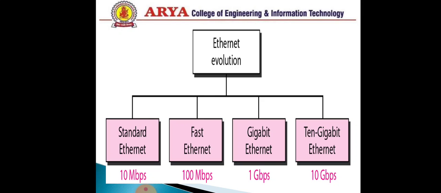Here we are going to discuss Ethernet evolution. It contains four parts: first is standard Ethernet, second is fast Ethernet, third is gigabit, and fourth is 10 gigabit.